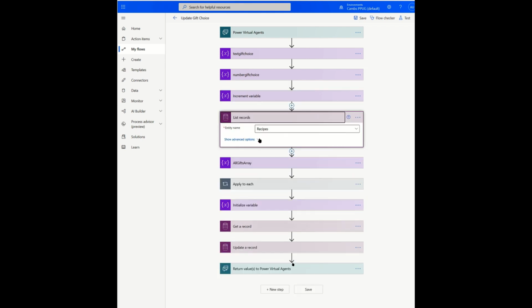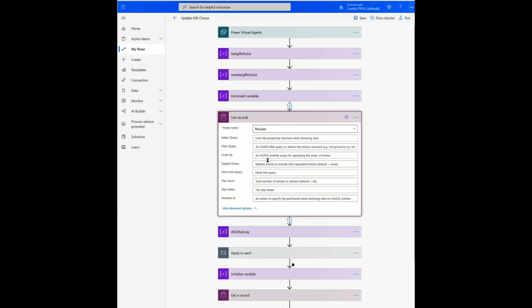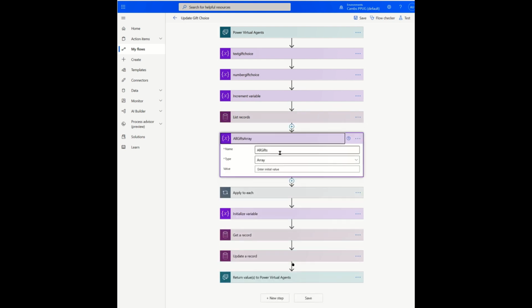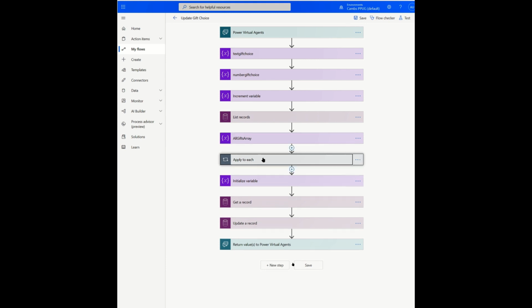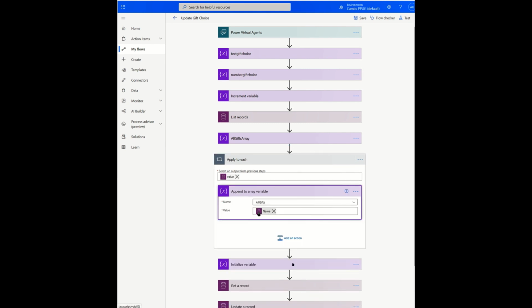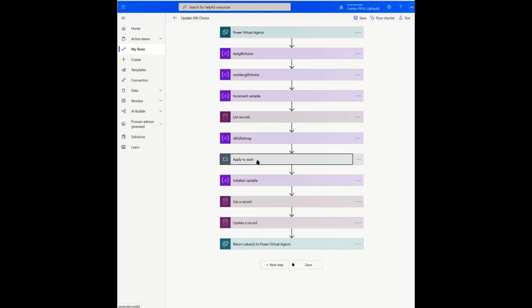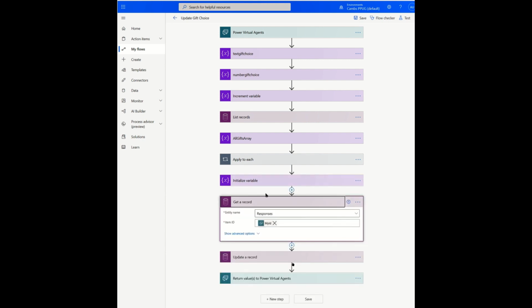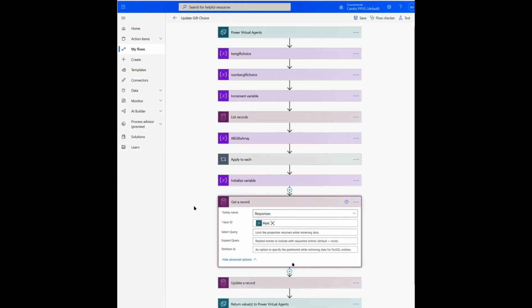So we are then going to go to the list records and we're going to do exactly the same again. We're going to create an array. We're going to go to the list that gives us each of the gifts, and we're going to do the apply to each to actually feed those variables into the array. And then what we're going to do is work out which number it is that we've got in our hand and assign that. So we're now going to put that variable into the gift choice and then get the responses so that we make sure that we've got our record in our hands, which we're going to grab by the ID that we brought back in.